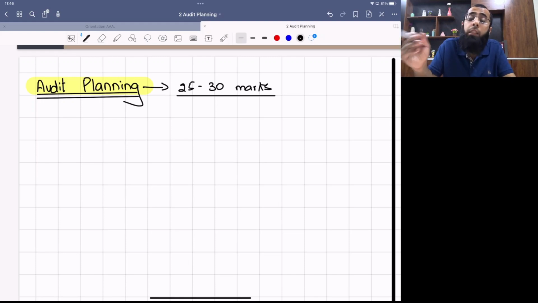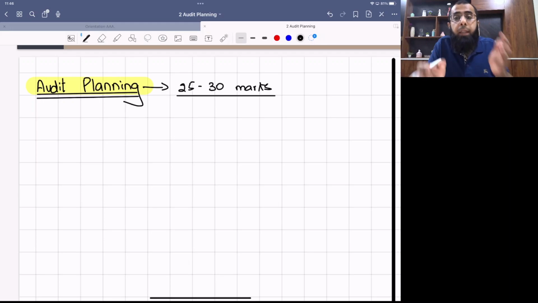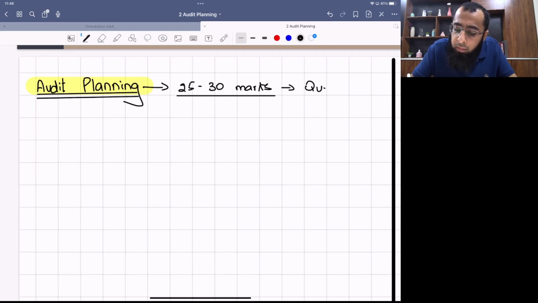In question number one, 10 marks will be for professional skills. And then there will be rest marks on audit procedures, ethics, because the examiner always keeps other areas also along with your routine audit question. Like question number one is audit planning, 25 to 30 marks. Along with that, he will say that, okay, the risk you evaluated, tell me some planned audit procedures for it. 5 marks, 6 marks. Then you can have a requirement on ethics also. So audit planning will be normally examined in question number one. Okay. It will represent 25 to 30 marks, and it will be included in question number one. The question number one total is of 50 marks, but within that 25 to 30 marks will represent audit planning.